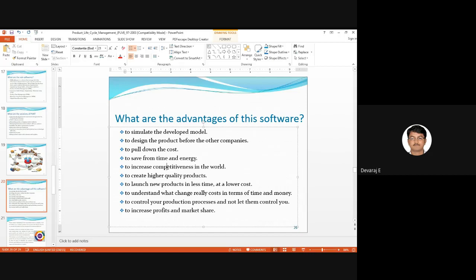So this is what is called a product design engineer. This is what the R&D, research and development team, as well as the product design engineer, will do. They will be trying to give a different or innovative product for society. This way we can increase our sales in the market. This is how we can increase the competitiveness in the world.